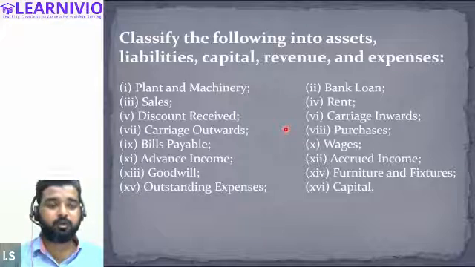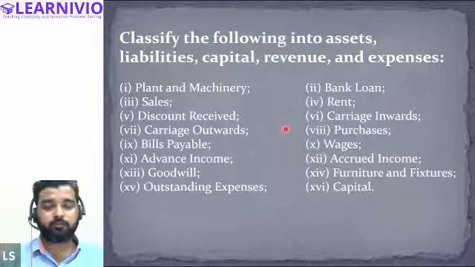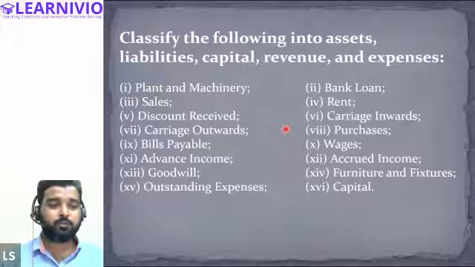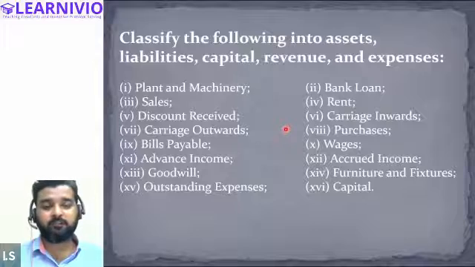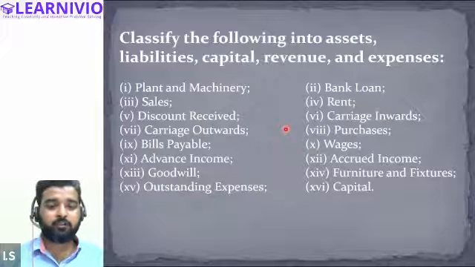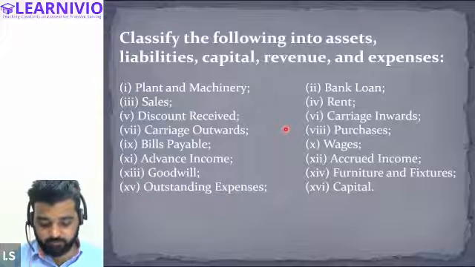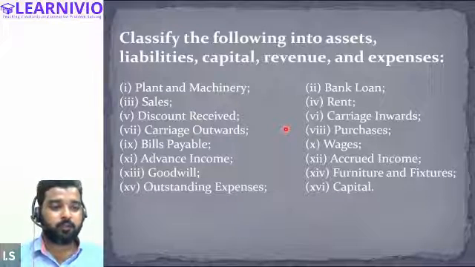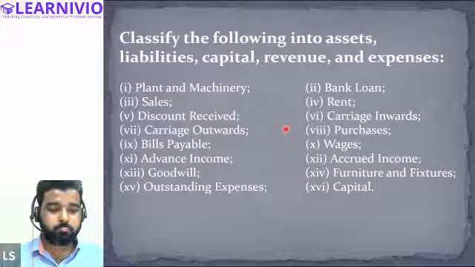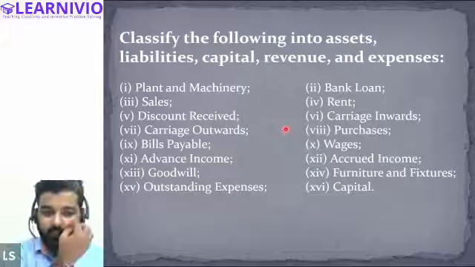Plant and machinery, because it belongs to the asset, will come under the assets. All right, so note it down. Sorry, solve this question, and I'll ask you the value of assets. I'll basically ask you how many items are under the assets and how many items are under the expenses and revenue and all. So everybody try to attempt this question. I'll give you 5 minutes, which is enough, I think. You'll be able to do this question in 5 minutes.